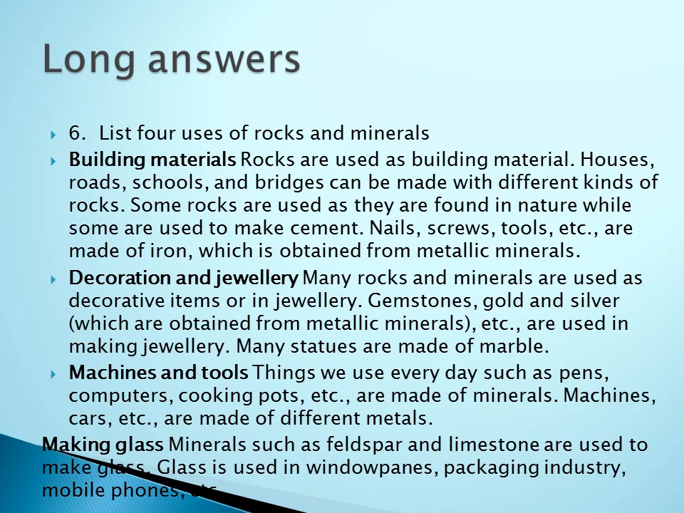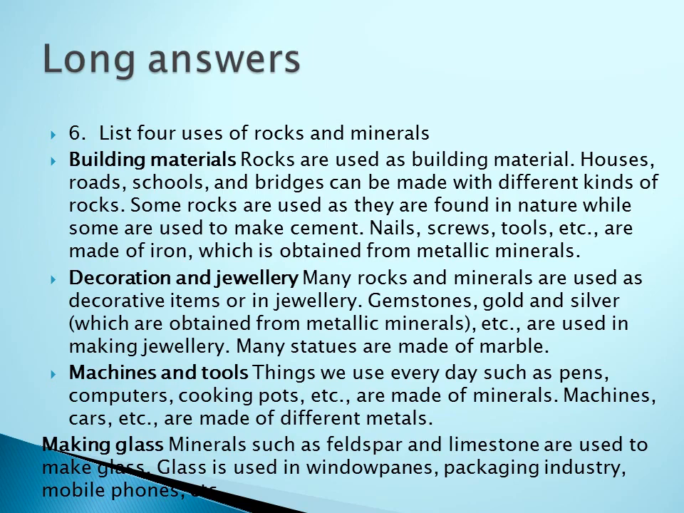And then minerals: nails, screws, tubes are made up of the iron which is obtained from the metallic minerals. And then decoration and jewelry: for decorating the items or for making the jewelry, they are very useful. For example, many rocks and minerals are used as decorative items or jewelry. Gemstones, gold, silver, which are obtained from the metallic minerals, are used for making the jewelry. Many statues are also made up of marble.